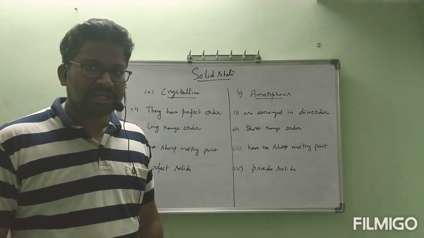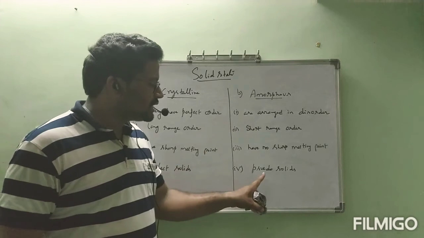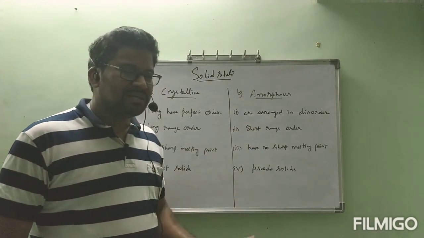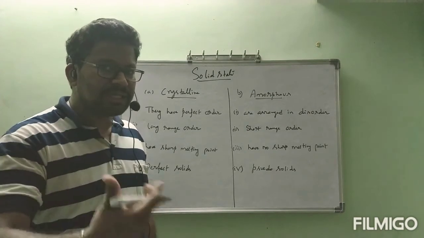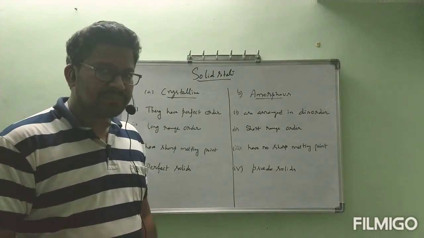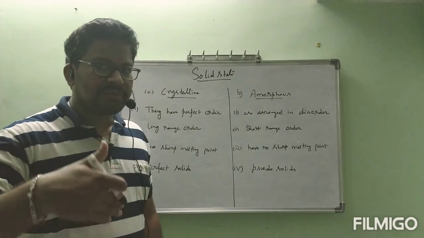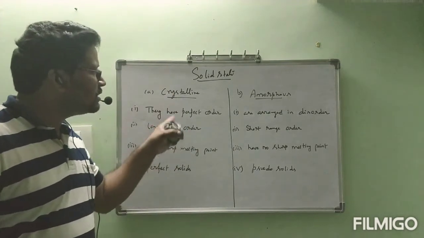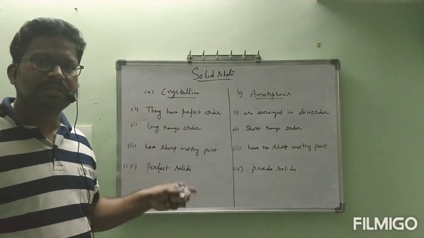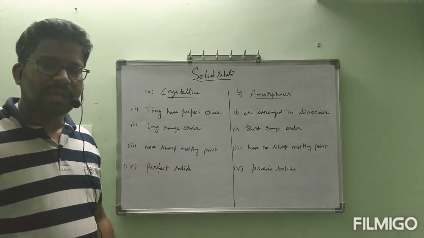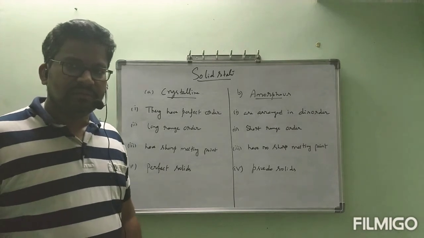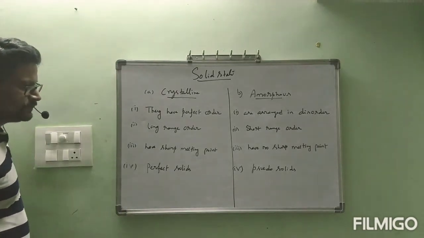Are you able to understand? So this is the difference. These are called pseudo solids. They are not perfect solids actually. Perfect solids means crystalline solids only. So from the next concept onwards, after completion of this classification, our entire discussion is related to crystalline solids only, because these are the only perfect solids. Amorphous solids we won't consider. Okay, next, fifth one.